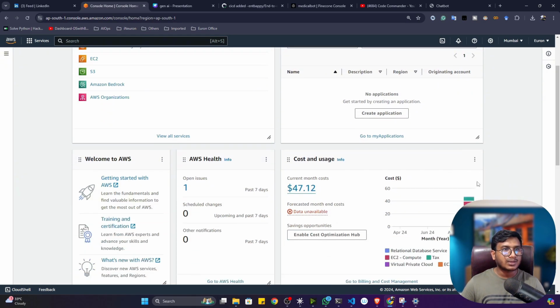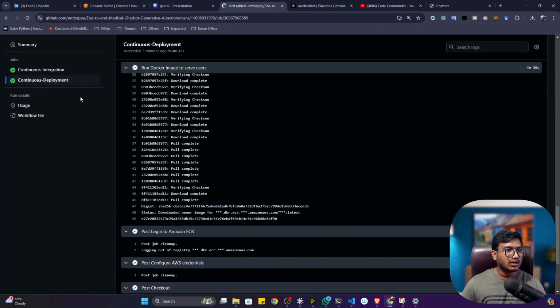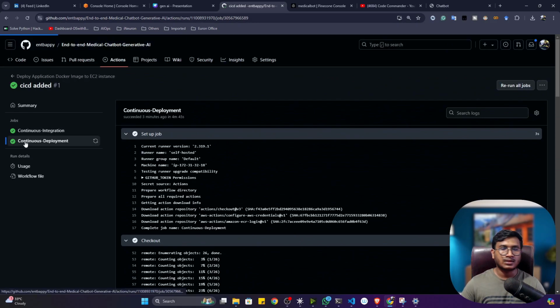So guys, that's how we can perform the deployment, and this is the code. You can use this code as it is. The code has actually been shared.